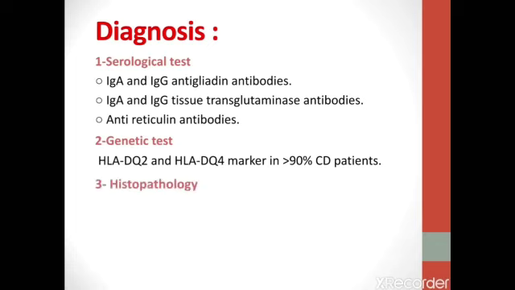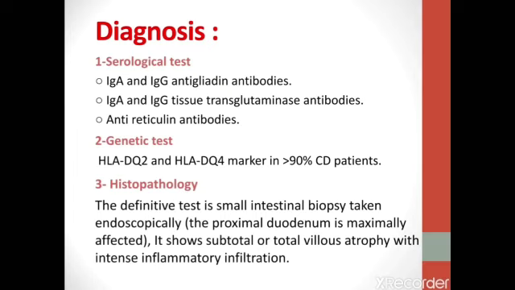And lastly, by histopathology, the definitive test is a small intestinal biopsy taken endoscopically. The proximal duodenum is maximally affected. It shows subtotal or total villus atrophy with intense inflammatory infiltration.